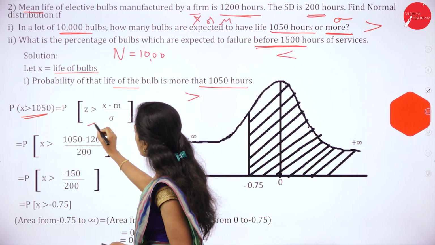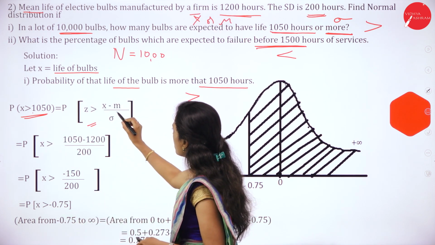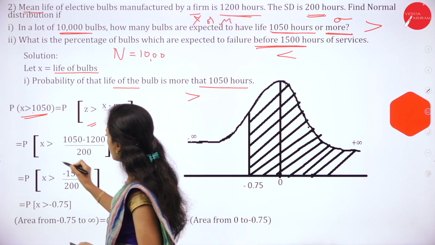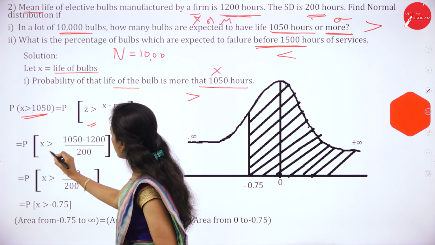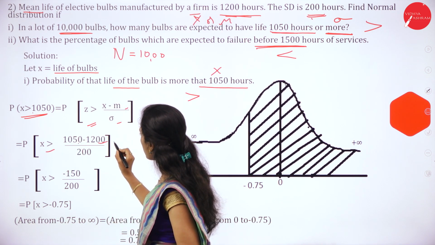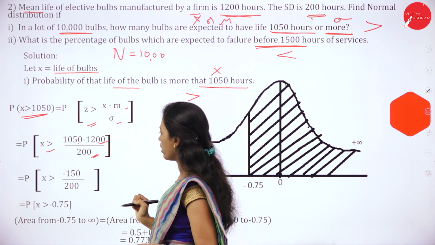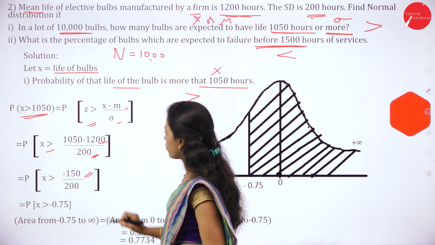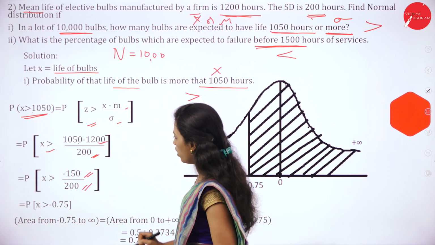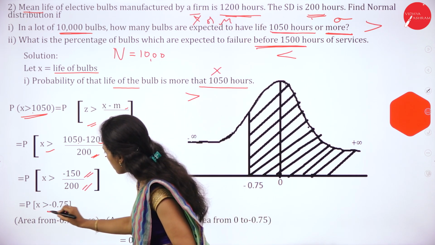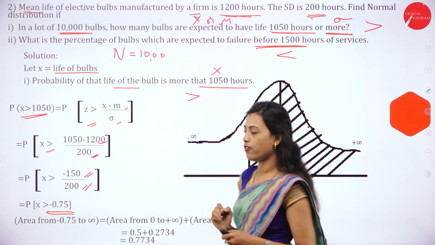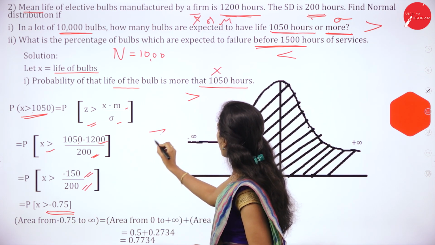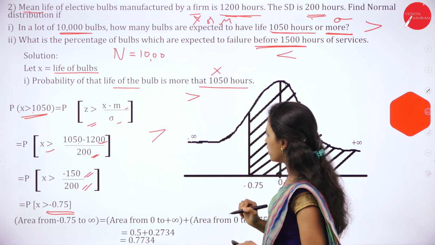So x minus mu divided by standard deviation: 1050 minus 1200 is minus 150, divided by 200. So we get minus 0.75 if it is more than 1050 hours.